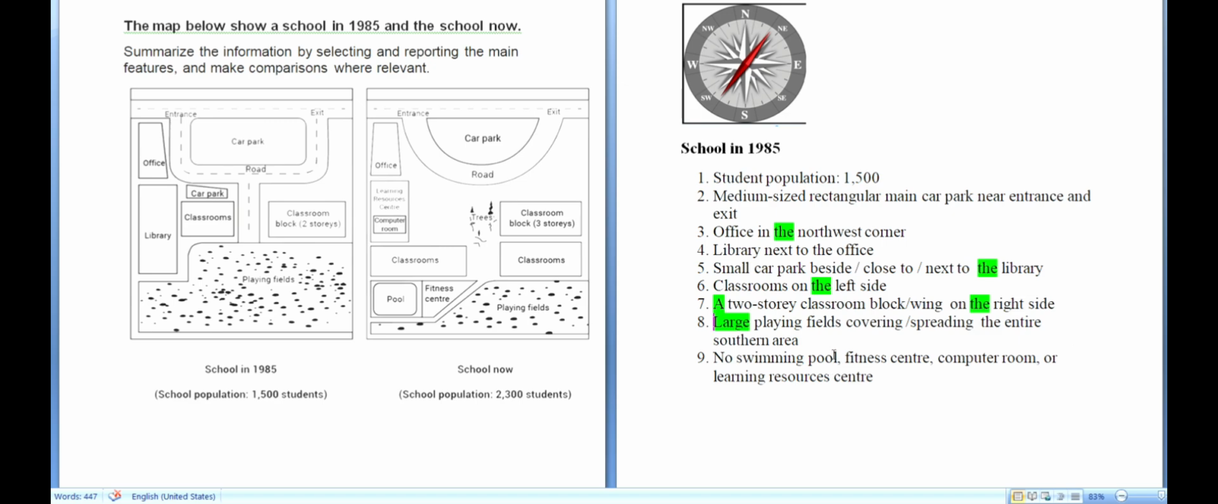Right. The next one. Here, we don't have any swimming pool, no fitness center, computer room, it is not there, nor are the learning resource centers. Fine. Now we move to the next part, which is how is the school now? We are still making the notes.